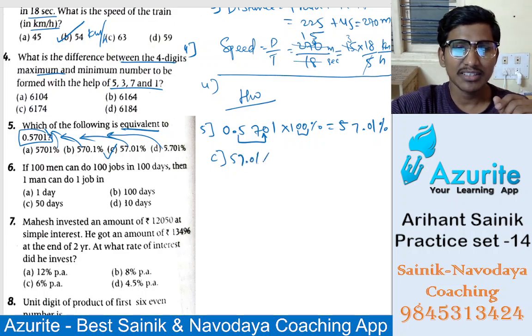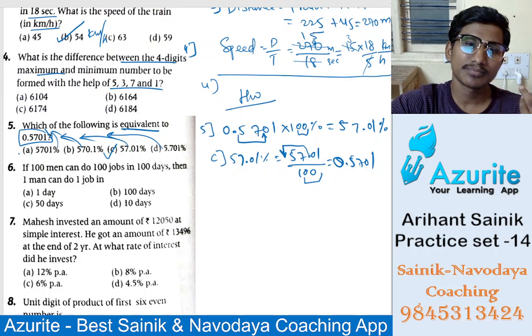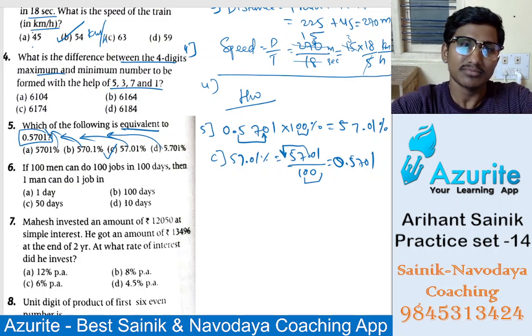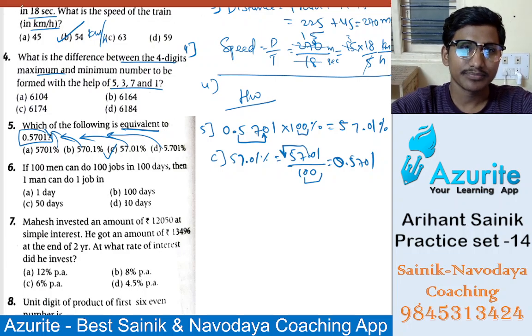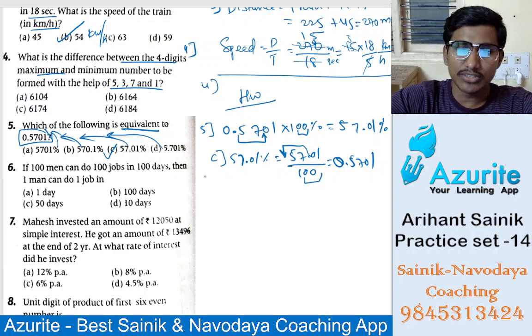Going from percentage, it will take a long time. Divide by how much? 100. Two zeros means this will shift 2 times to this side. So it will be 0.5701. So the answer is option C. Understand? Okay. So now let's go to the next one.